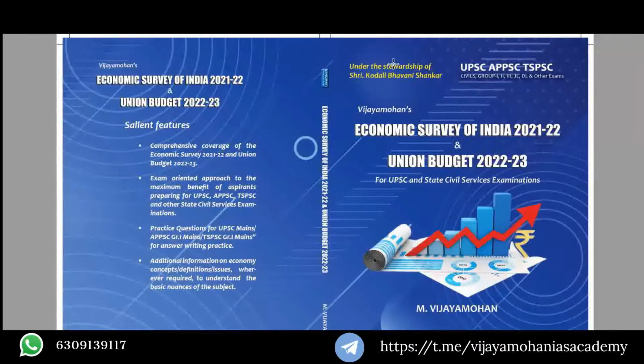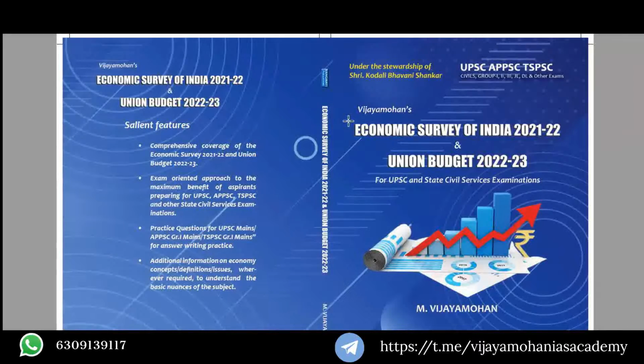However, the difficulty with preparing or reading the economic survey of India and union budget is that the economic survey is written in a very complex and academic-oriented manner. Nowadays it is becoming a little more lucid, easier language.